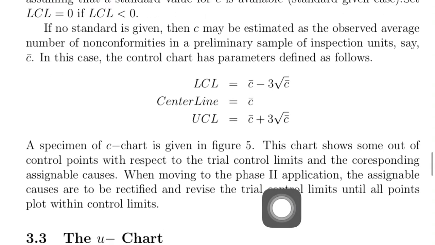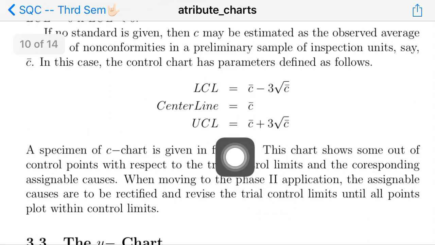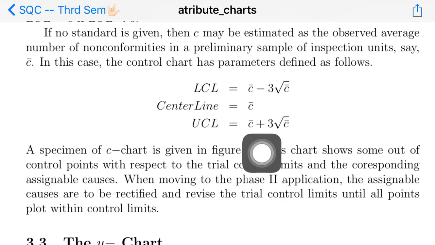Remember, C bar is equal to x1, the number of defects in the first unit, plus x2, the number of defects in the second unit, plus and so on up to xm, the number of defects in the mth unit, whole divided by m. That is the average number of defects per unit of your preliminary sample of size m.